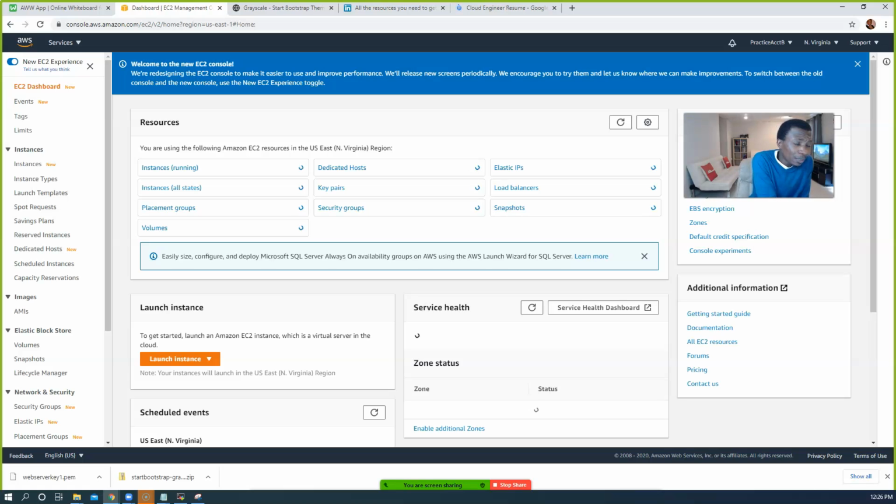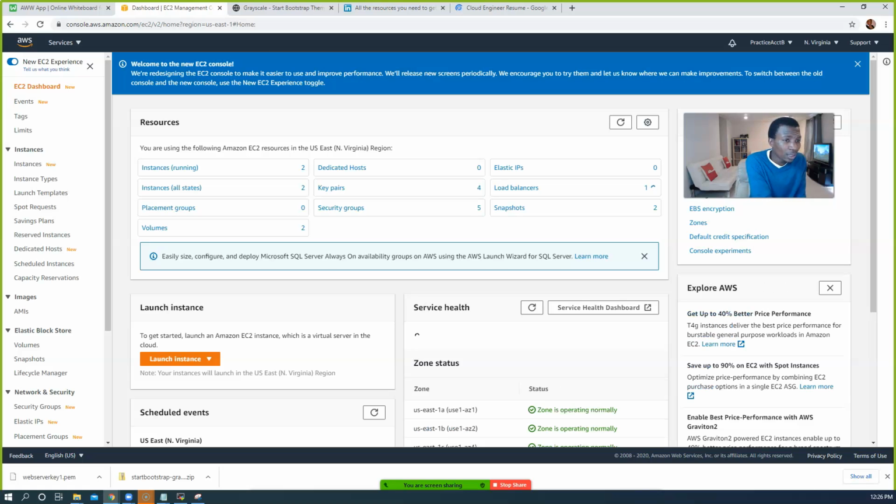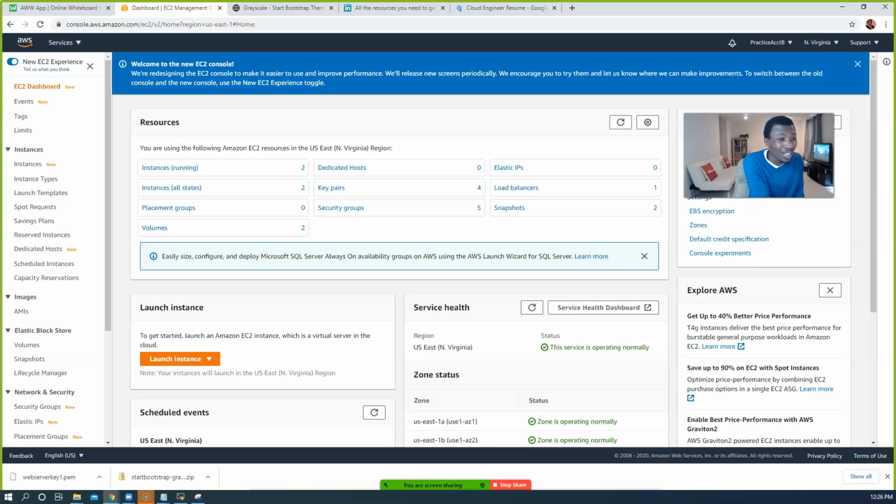Sometimes if they charge you for some reason, you can always contact support and tell them you were just using it for labs and ask if they can please refund you. They're actually very generous with that, guys. If they charge you for an EC2 instance you forgot to terminate, or you went past your free tier for the month, spending over 720 hours on an EC2, you can open a support ticket with AWS and explain. If it's something cheap, $1 or $10, they're really very nice about that.